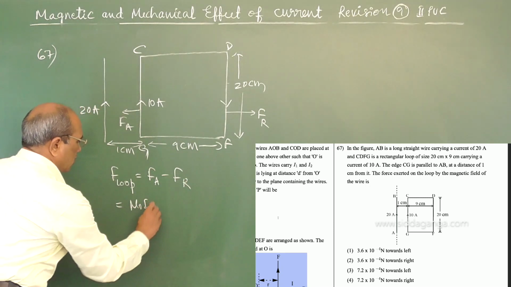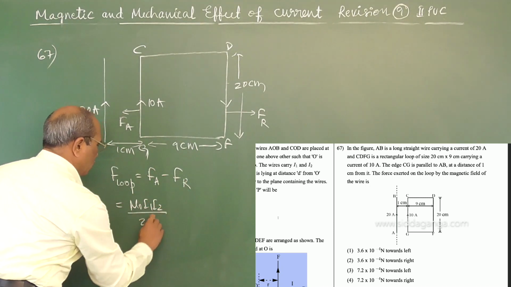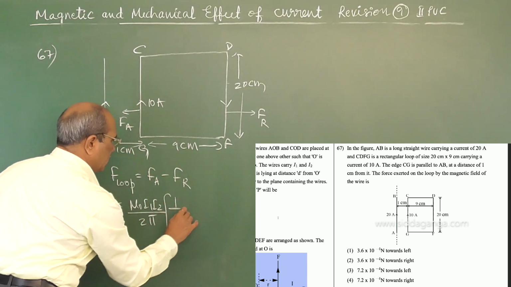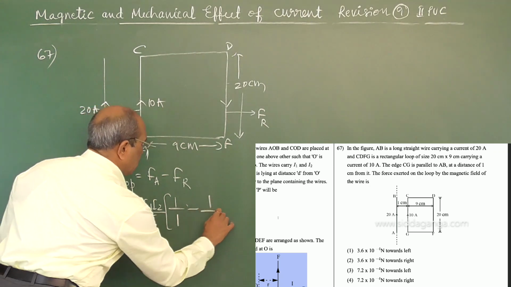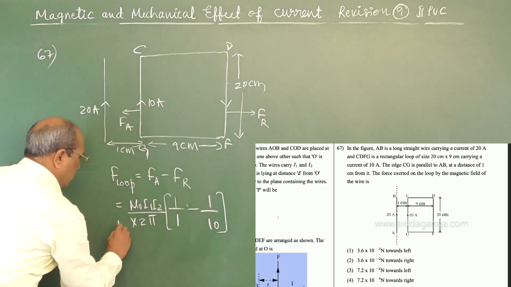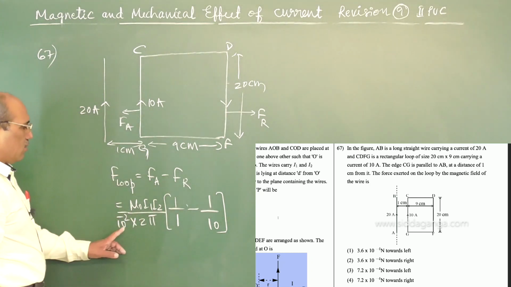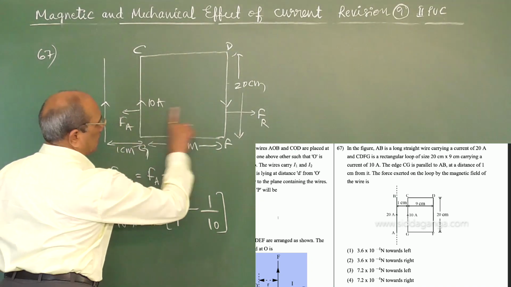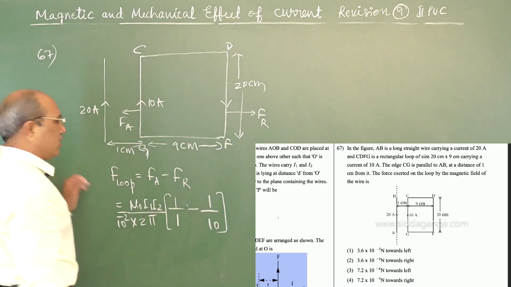Common is mu naught I1 I2 upon 2 pi, times 1 by 1 centimeter minus 1 by 9 plus 1, 10 centimeter. I brought 10 power minus 2 outside to convert to meter. The minus sign is there because of attraction and repulsion.